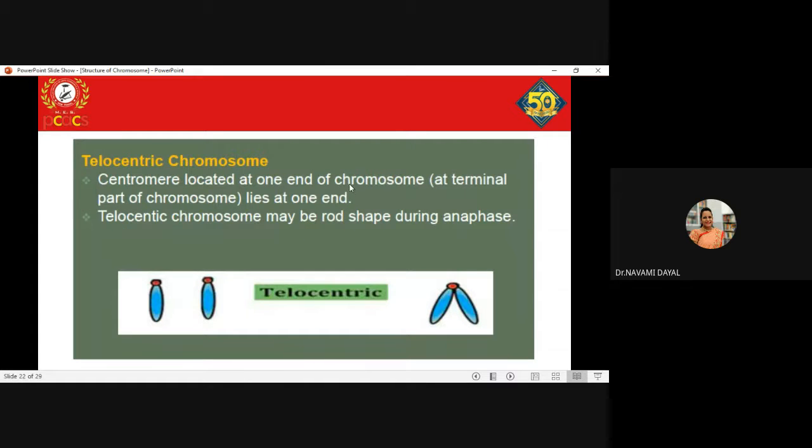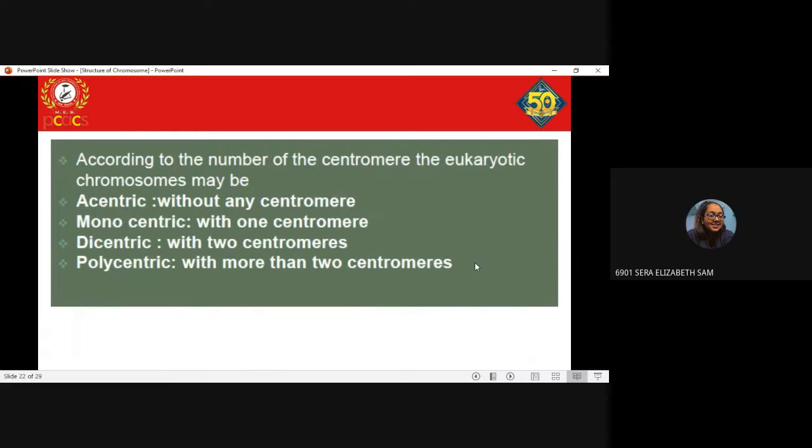The next type of chromosome is your telocentric chromosome, and telocentric chromosomes are the ones where the centromere is located terminally, completely towards one end of the chromosome, and it does not give rise to two arms. So there is only one arm in this case, and they also give a rod shaped appearance during the anaphase. Clear, everyone? Yes, ma'am.